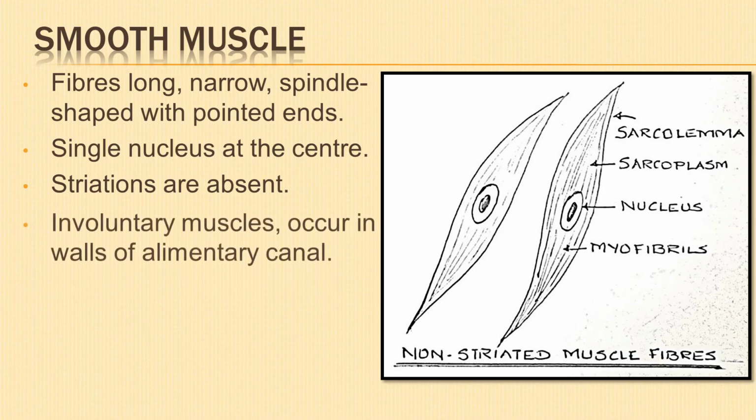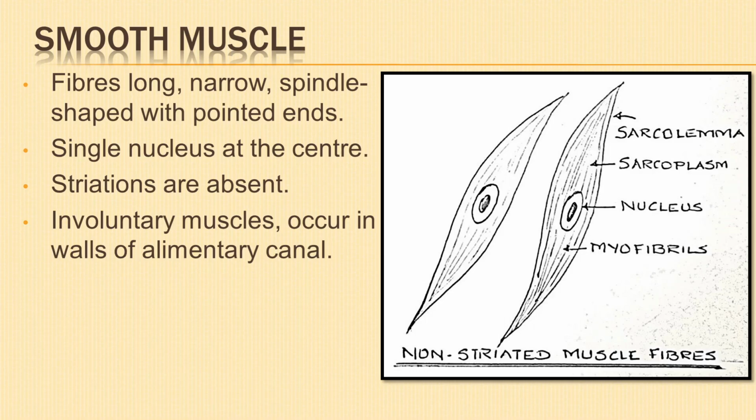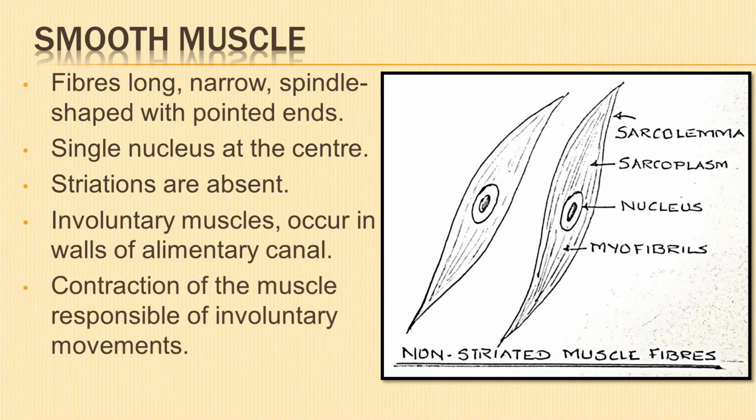They are involuntary muscles and are not under one's control. They occur in the walls of the alimentary canal, blood vessels, etc. Smooth muscle tissue contraction is responsible for involuntary movements in the internal organs.